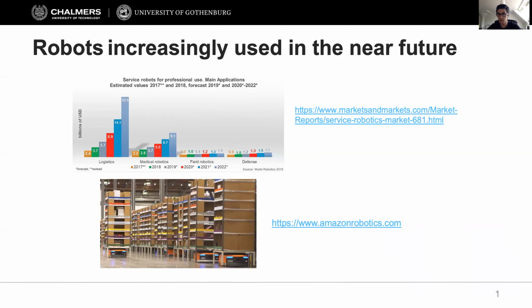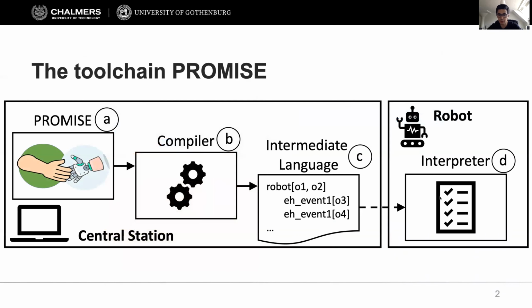These tasks or missions must be specified and commanded by users who are in need of appropriate tools for such a process. In order to tackle this need, we developed PROMIS, which is a domain-specific language with the aim of specifying missions to teams of robots in a simple yet expressive way. It was implemented as a plugin for Eclipse and it is integrated into a framework.